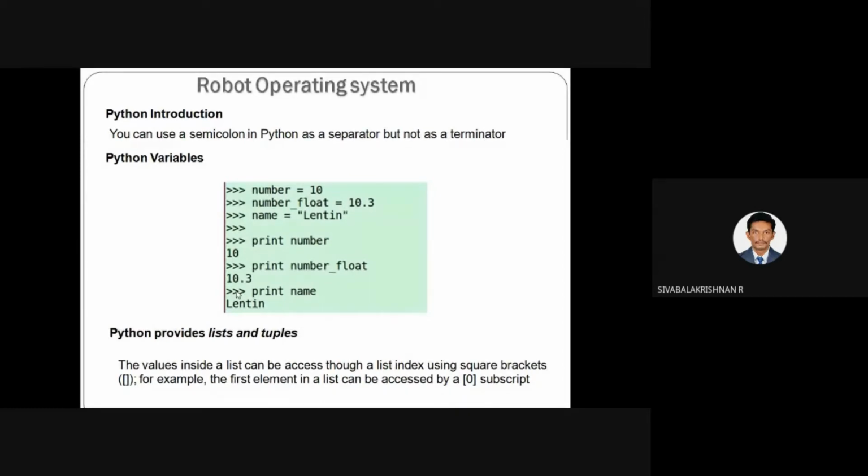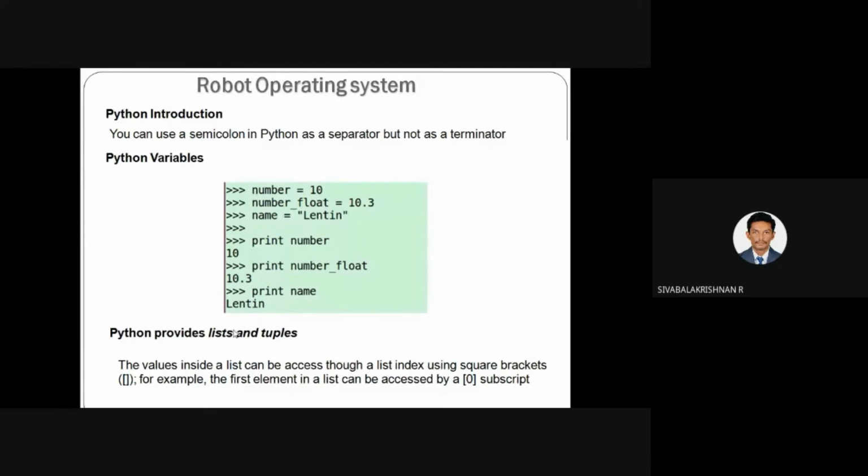And in the Python programming language, we have something like an array. In C++ we have arrays. The array variable can store a list of data members, but here we call them lists and tuples. A list is similar to the array in C or C++.